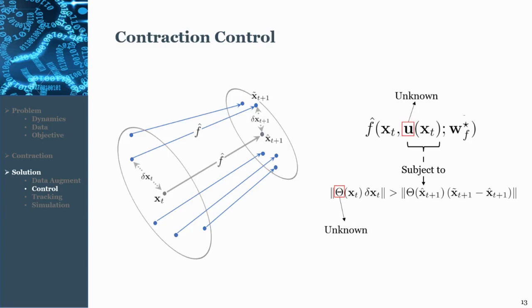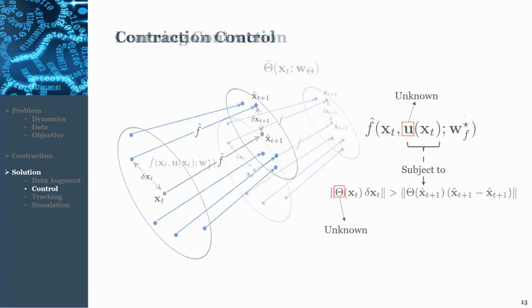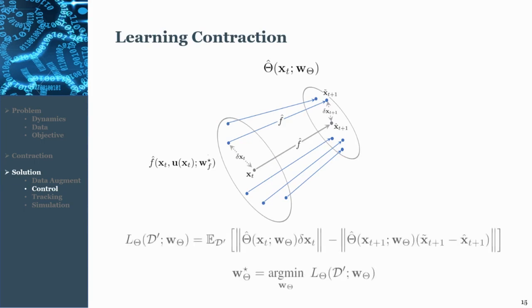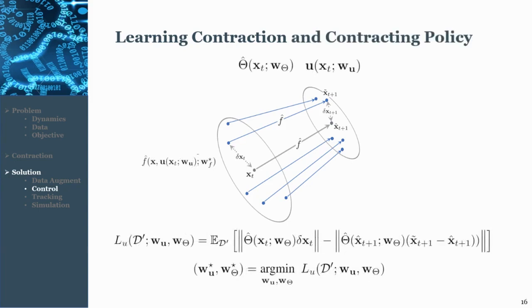Now the problem is that both control policy and also the contraction matrix are unknown. Let's first assume that there is a contracting control policy, but the contraction matrix is unknown. We can learn the unknown contraction matrix by first defining a parameterized matrix theta, and then make an attempt of learning the metric by minimizing the amount of contraction seen in the augmented dataset.